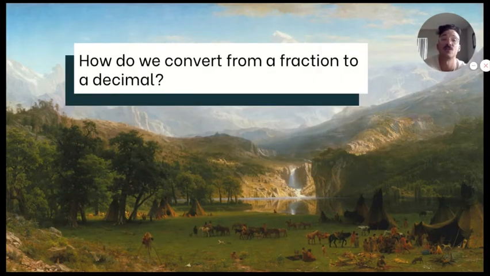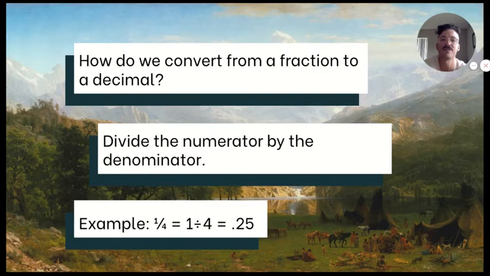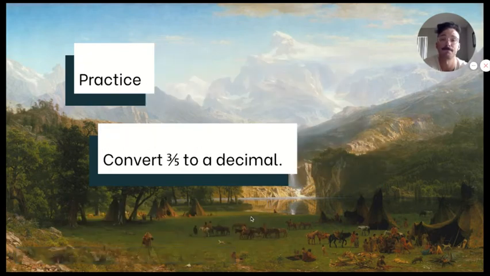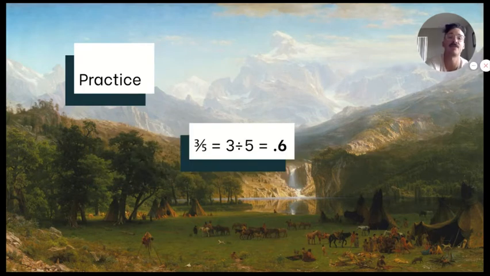How do we convert from a fraction to a decimal? See if you remember how we do that. All right, so you got a chance to reflect there for a moment. We divide the numerator by the denominator if we want to change a fraction into a decimal. So I gave you an example here, 1/4. The numerator is the 1. The denominator is the 4. So you can divide 1 divided by 4 and get 0.25. All right, here's some practice. Go ahead and convert 3/5 to a decimal for me. All right, and let's see if you got it. 3/5, 3 divided by 5 should have been 0.6.